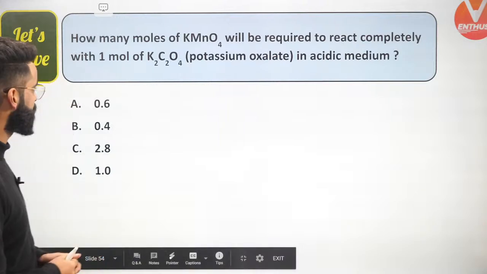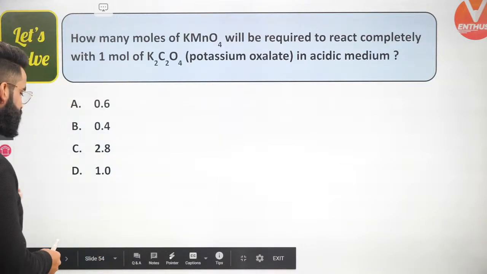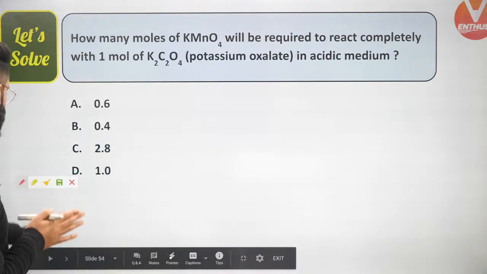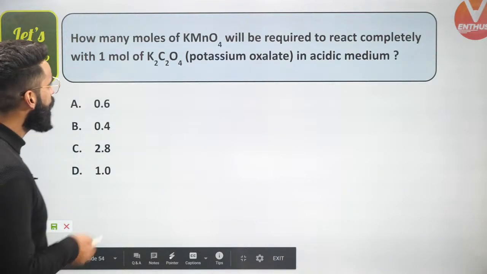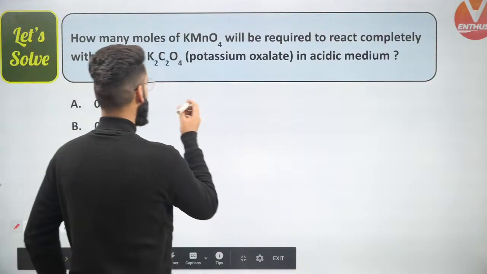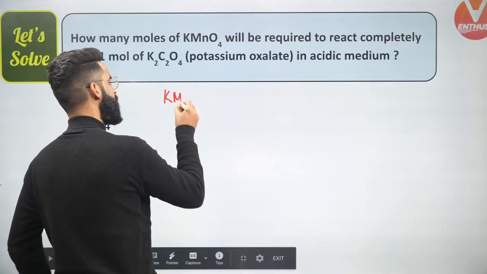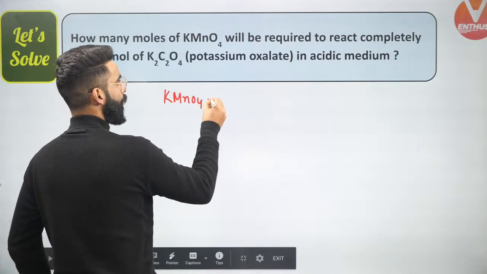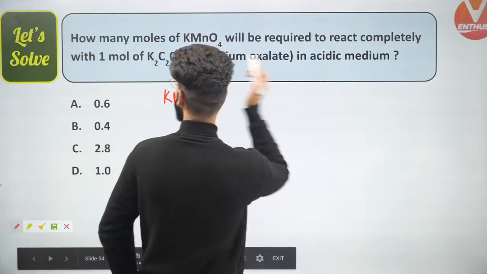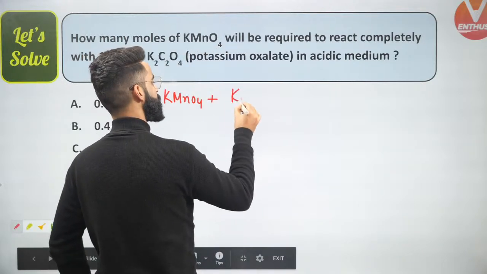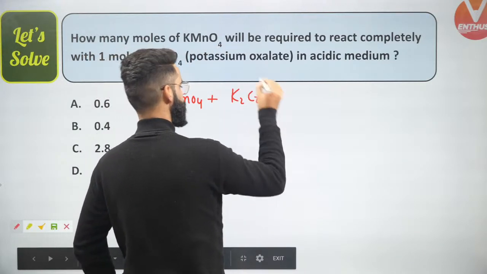Let's try to do one question, guys. This will be the last question of today's session. How many moles of KMnO4 will be required to react completely with 1 mole of potassium oxalate?